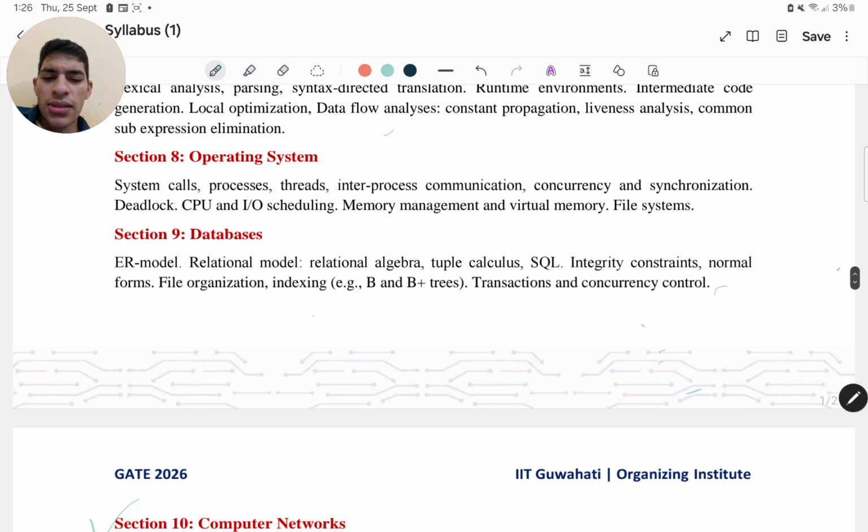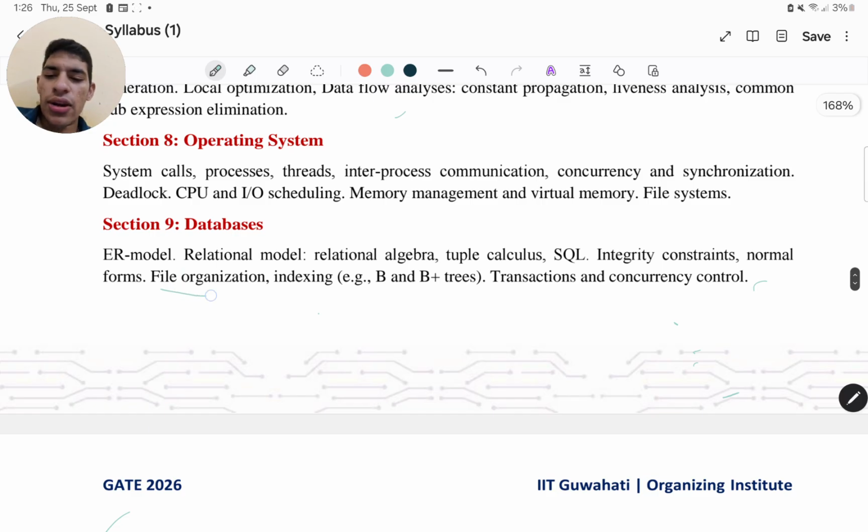Okay, so then you have the file organization, how the file is actually stored. Then you have the indexing, how the indexing is done, why indexing is done. From the name itself, you can guess that indexing is done to increase the performance, to speed up the performance. Then the most important is transactions and concurrency control.